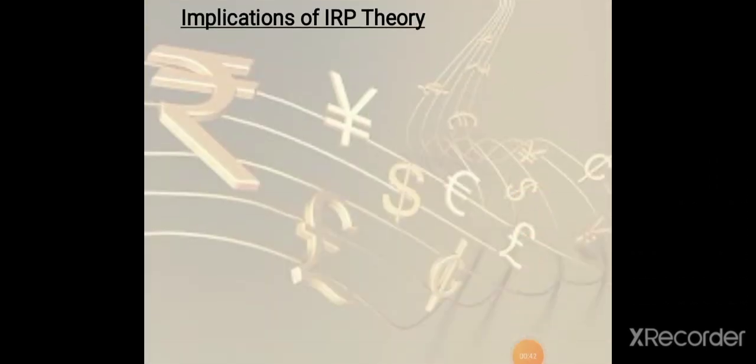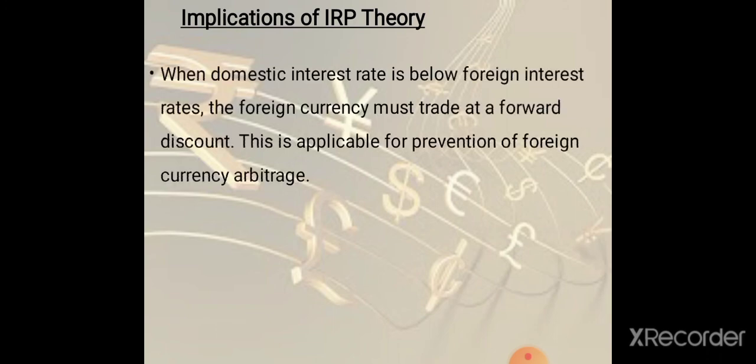Next is implication of IRP theory. If the interest rate parity theory prevails, it means that whether the investor invests in domestic currency or foreign currency, the return on investment will remain the same. When the domestic interest rate is below the foreign interest rate, the foreign currency must be traded at a forward discount. This is to prevent foreign currency arbitrage.